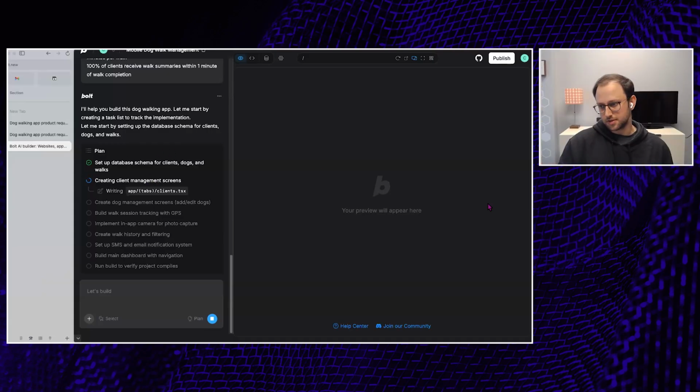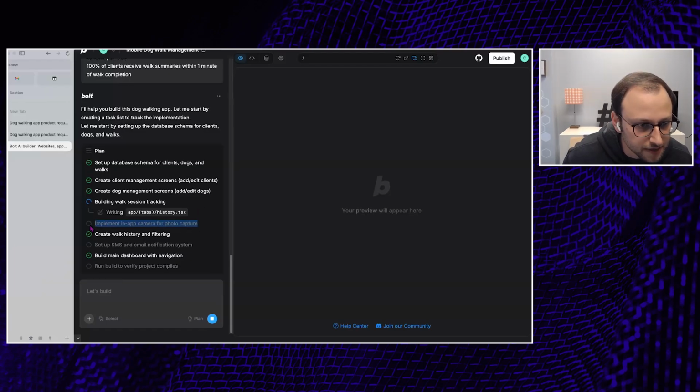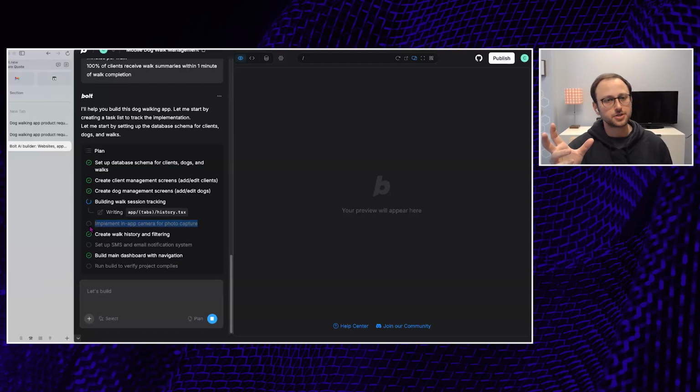Yeah. And one of the things here, somebody's just looking at in the chat, is it's actually building the back end here, right? This is not a front end prototype. It's writing the database schema to manage the dogs, the owner, the phone number, the walk, associating that dog with that walk. So it's doing all of that. And I don't know if it's actually building in authentication here, but you can see it's building in the camera for photo capture. It's going to implement the GPS functionality to track where we actually went. So you're getting a full service kind of prototype here, and you can ask for more, right?